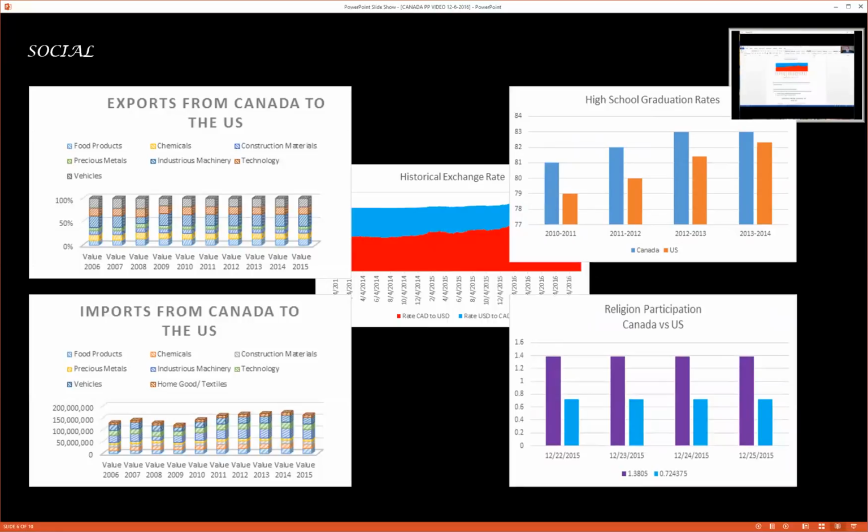Religion. Religion is a big part of the cultural makeup of a country. Canada's top religious participations are Catholic and Christian. And the makeup for Canada versus the US is about the same, with Christians and Catholics being the top number of participation for religion.